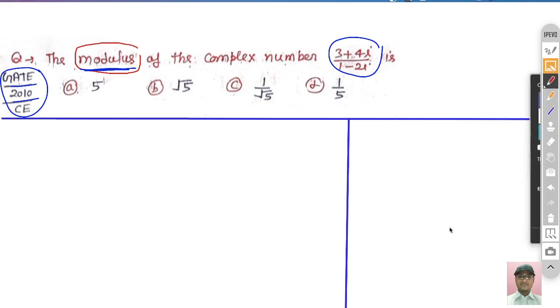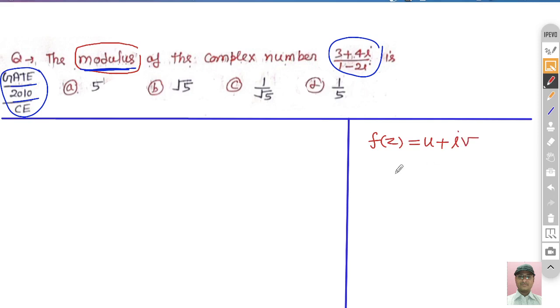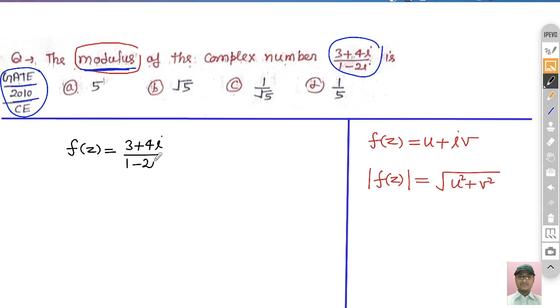What is the formula for this? You know, if f(z) is equal to u plus iota v, then its modulus is nothing but the modulus of f(z) equals under root u square, the real part square, plus the imaginary part square. For this case, in the similar way you can find the modulus. So let's suppose f(z) is equal to (3 plus 4 iota) divided by (1 minus 2 iota).